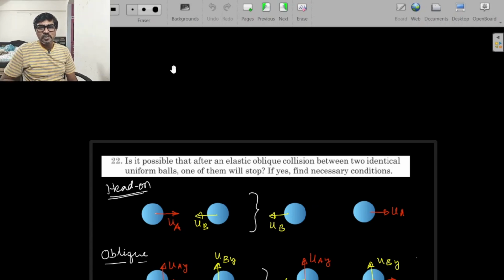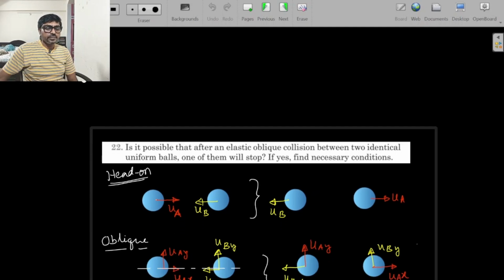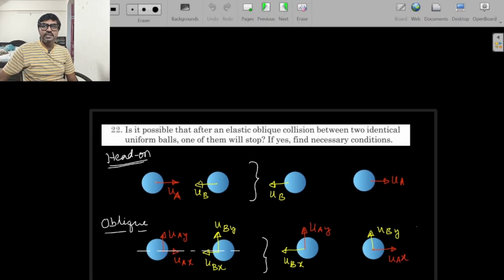Hello everyone, welcome back to another simple but interesting question taken from Pathfinder collision chapter. Simple one, let's try to understand it. Is it possible that after an elastic oblique collision between two identical, equal mass, uniform balls, meaning the velocity of center of mass is nothing but the velocity of the center.